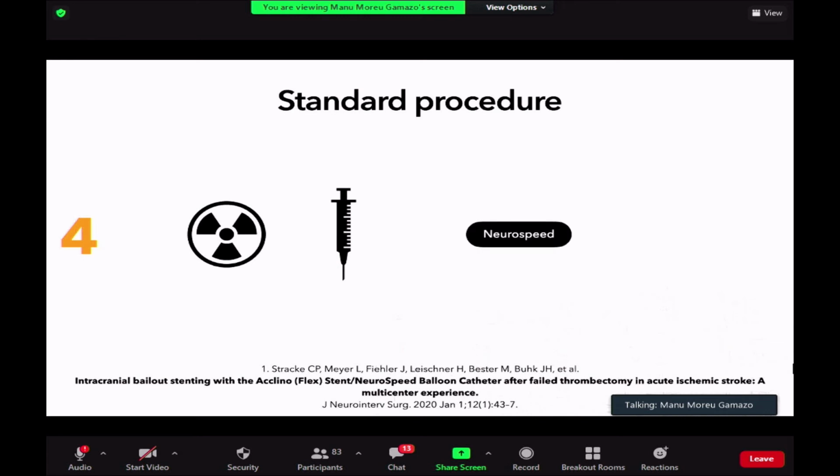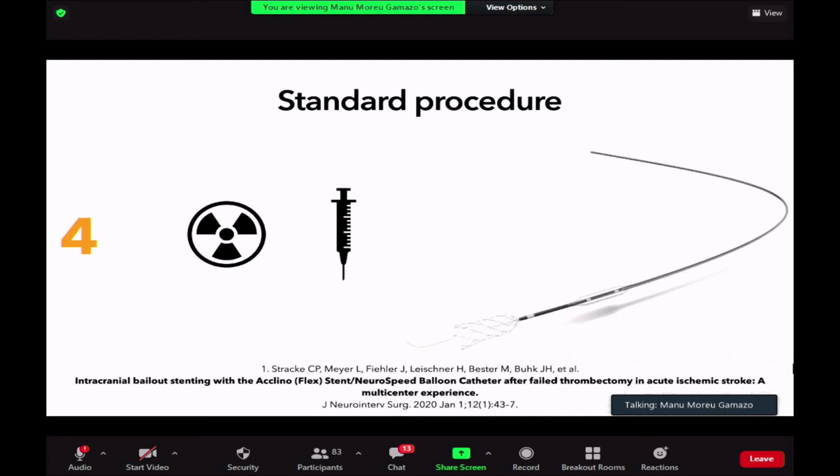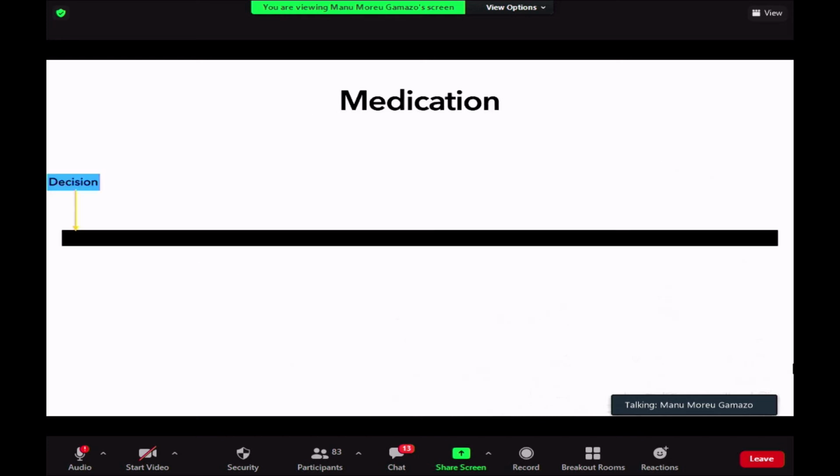Then we perform the angioplasty with the NeuroSpeed, and after that we place the Credo. There are only two stents that have the IFU to treat intracranial stenosis: the Wingspan and the Credo. The Wingspan has the problem that it's really complicated to perform the release after the angioplasty, because you have to make an exchange, while the Credo is really straightforward after the angioplasty with NeuroSpeed. There we have the combination of a NeuroSpeed and a Credo that's being deployed through that balloon microcatheter. So this is how we work.